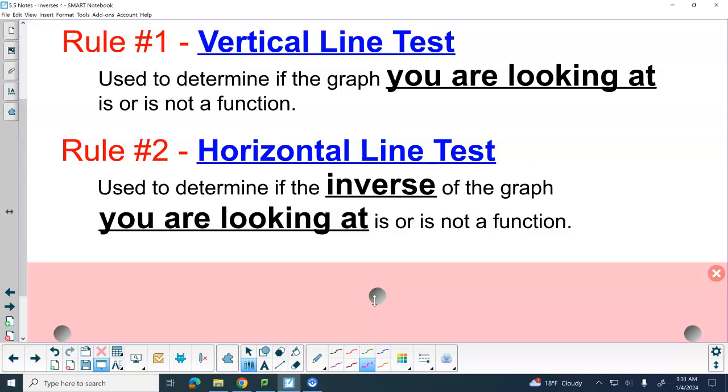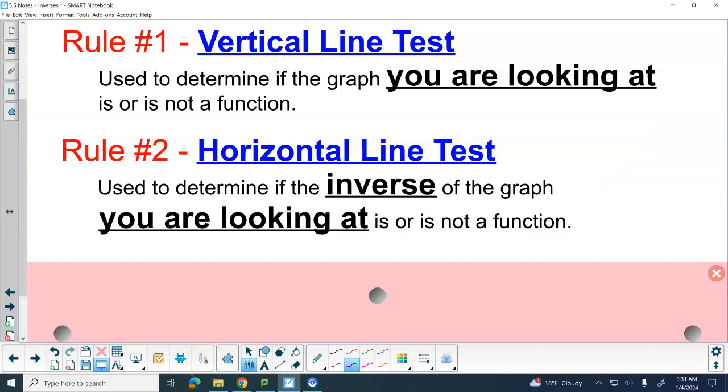Now you may be saying to yourself, are you doing that horizontal line test after you transform it into the inverse? No, we're looking just at that first graph. You're looking at one graph. Let's say we graphed a line. I run a vertical line across it, and it works, then that's a function. If I run a horizontal line up and down on it, and that works, then the inverse of that is a function. It's the same picture.